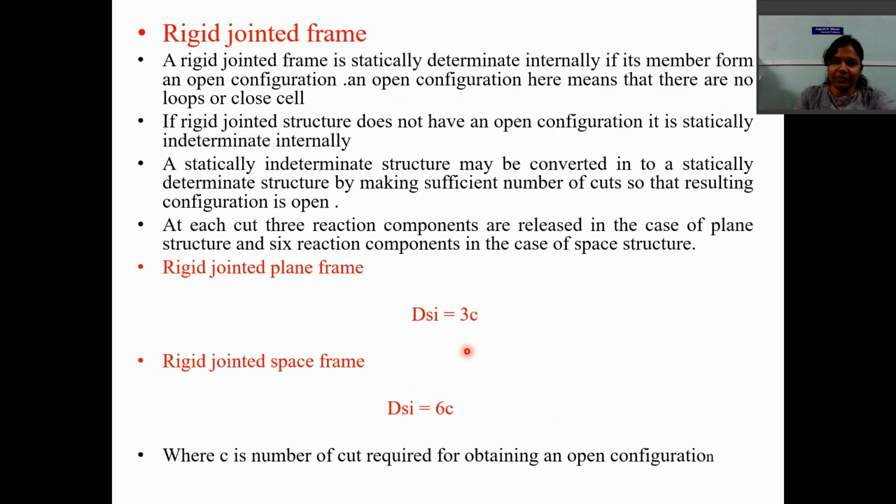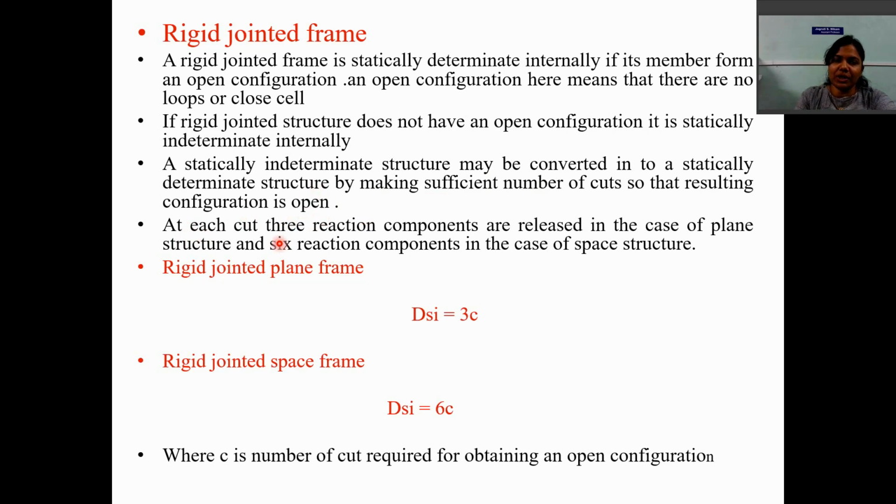Now for a rigid jointed frame, this is one concept for finding out the static indeterminacy of the frame. A rigid jointed frame is statically determinate internally if its members form an open configuration. An open configuration means there are no loops or closed cells. So if a rigid jointed structure does not have an open configuration, then it becomes statically internally indeterminate. A statically indeterminate structure may be converted into a statically determinate structure by making a sufficient number of cuts so that the resulting configuration is open.